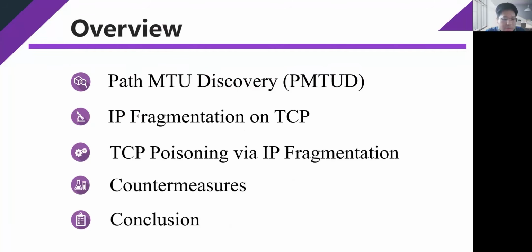In this paper, we study the complex interactions between IP fragmentation and TCP, and we demonstrate that IP fragmentation can be abused to poison TCP traffic, even if the originators perform path MTU discovery to avoid IP fragmentation. I will introduce our work in the following 5 steps.